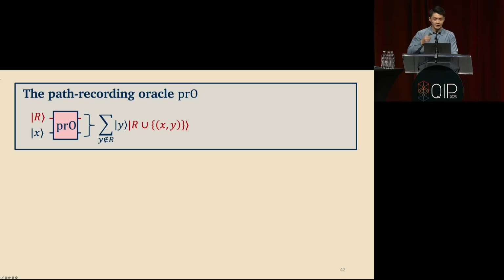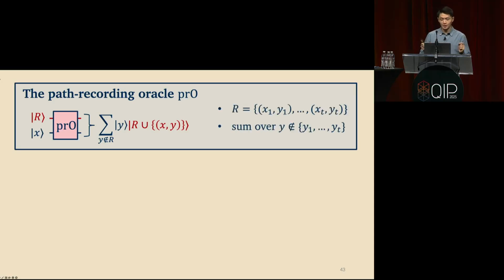And the purifying register is going to contain these set states, these ket R states. So R is going to be a set of ordered pairs x1, y1 up to xt, yt for some t. And these x's and y's are going to be n-bit strings. Okay? And so when I write a set inside of a ket, all I mean is that I'm just labeling these vectors by sets. So two vectors are orthogonal if and only if the sets are different. Again, because this is an isometry, if I want to define PRO, I just need to tell you what it's going to do on a set of orthogonal basis states.